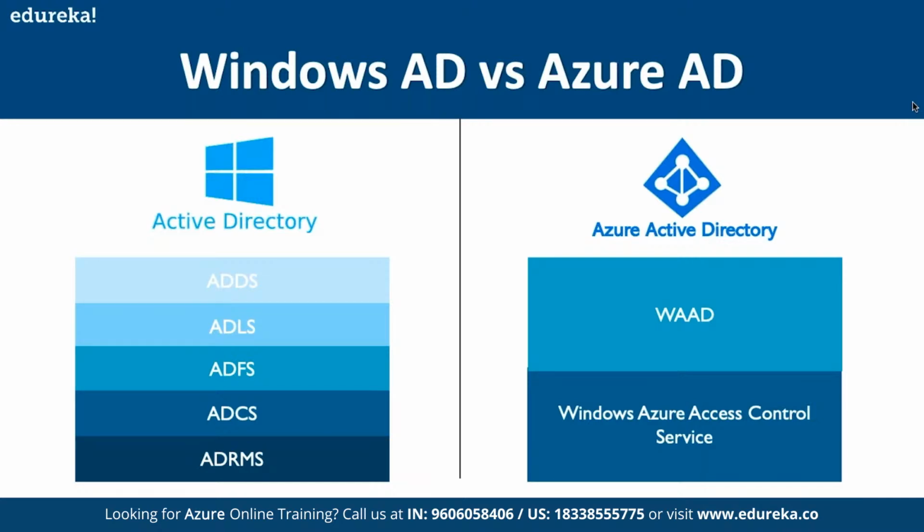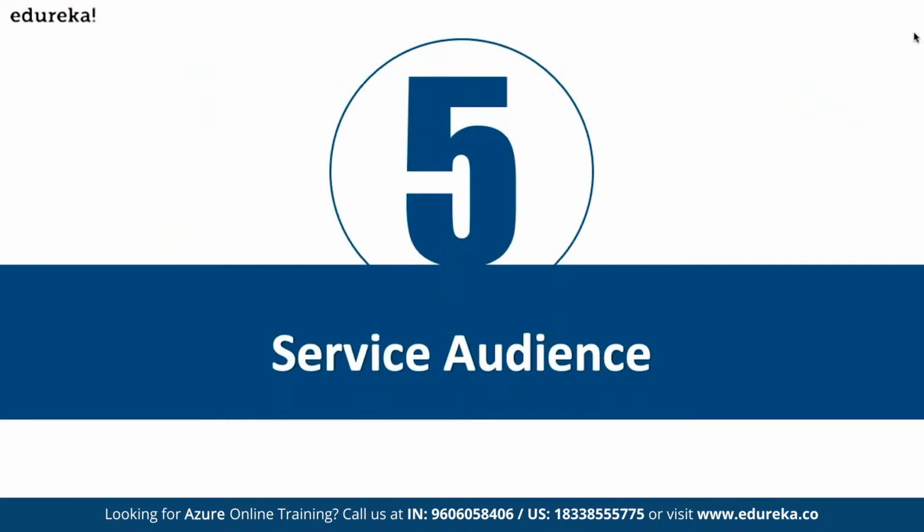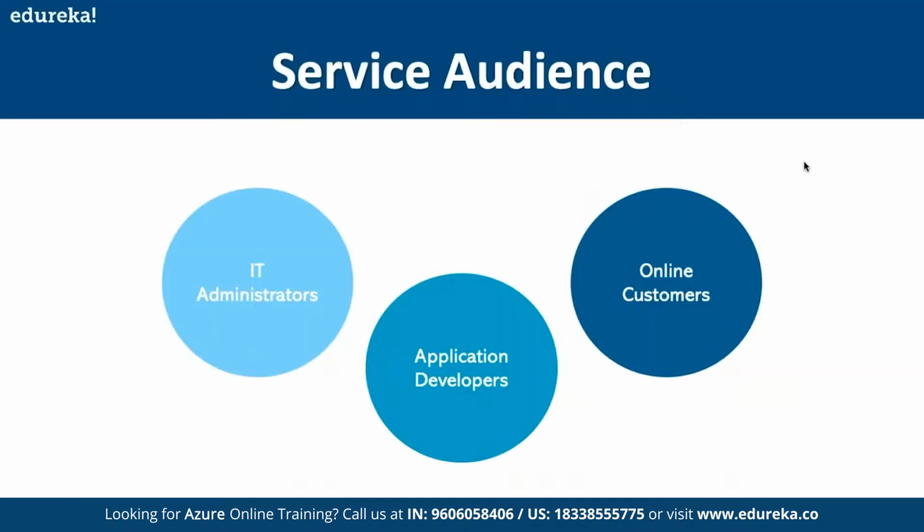All right. So let's move forward. Next, we have service audience. So basically here we have the online customers, we have application developers, and then we have IT administrators. So here we have to make sure that we are keeping a check on the permissions given to every user that has been onboarded, so that they have the access to perform only the activities meant for them.